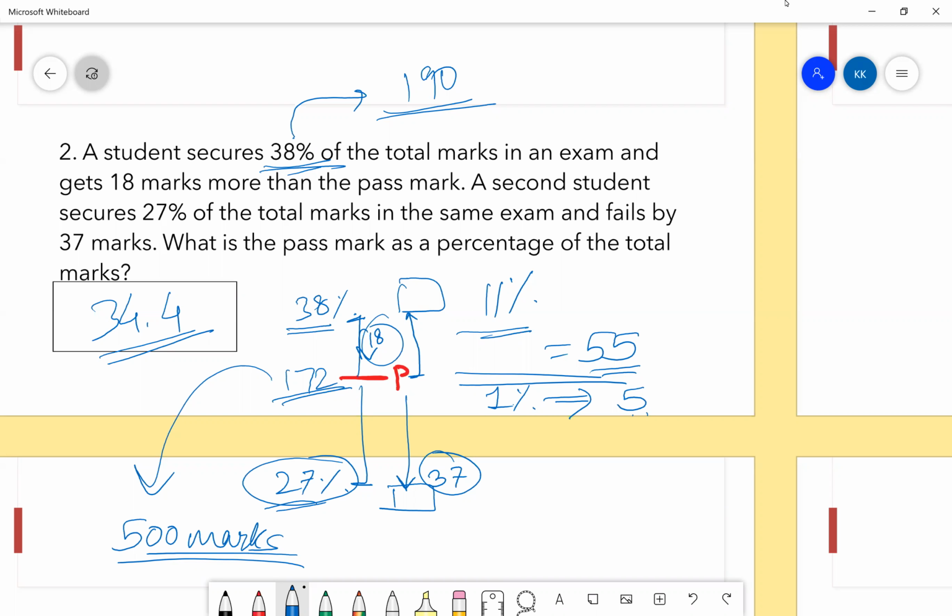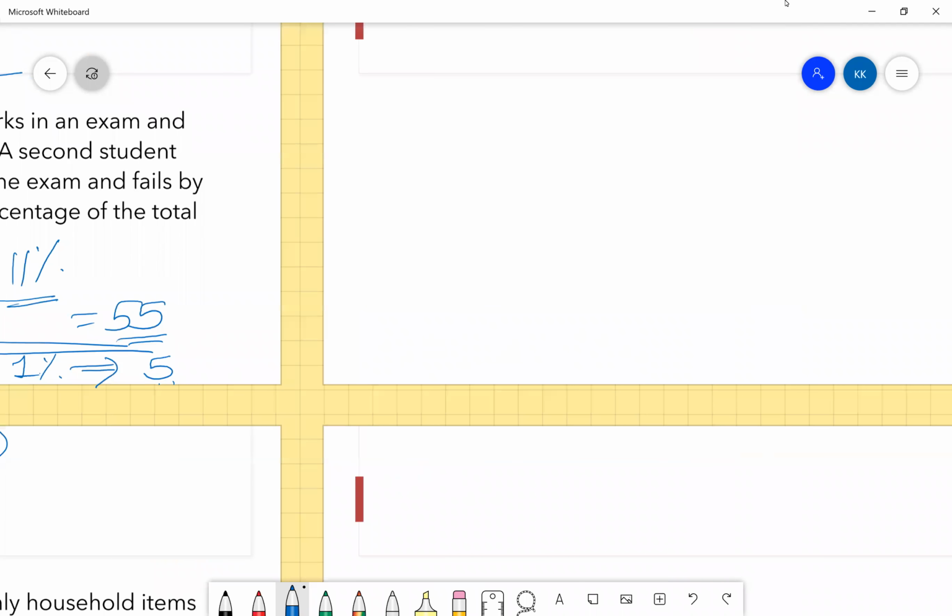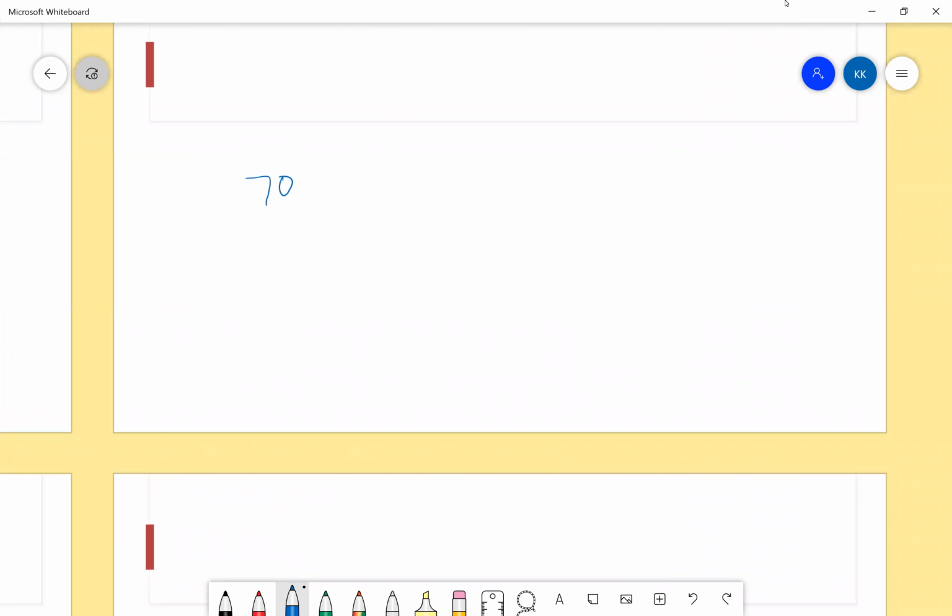Okay. Let's take an example. Suppose I'm giving a 200 marks paper. So 35% is the passing marks. So at how much marks will I pass the exam? 35% is the passing marks for a 200 marks exam. How much marks will I pass? 70. Okay. 70 marks I will pass the exam, which is 35%.